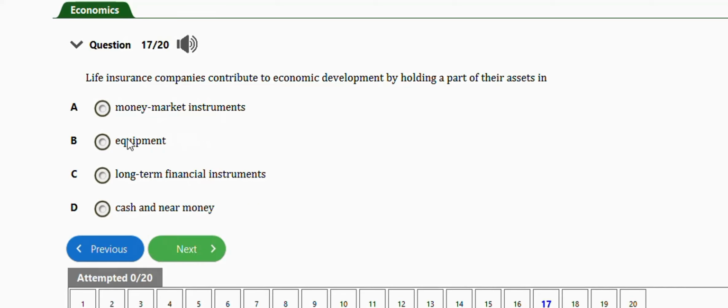Next question is this one. It says life insurance companies contribute to economic development by holding. I think it's a repeated question. The right answer here is still option C for this question, long-term financial institutions.